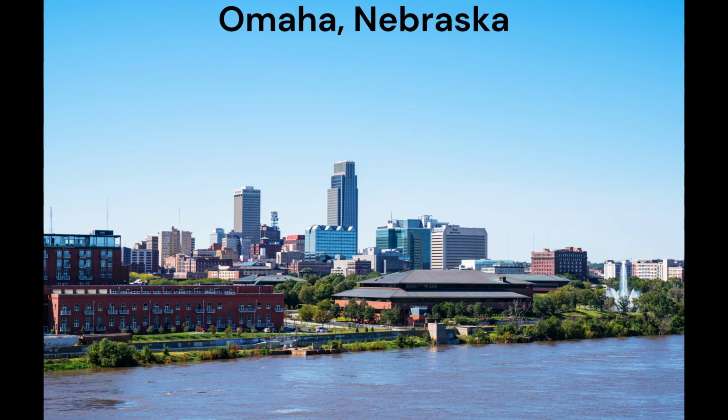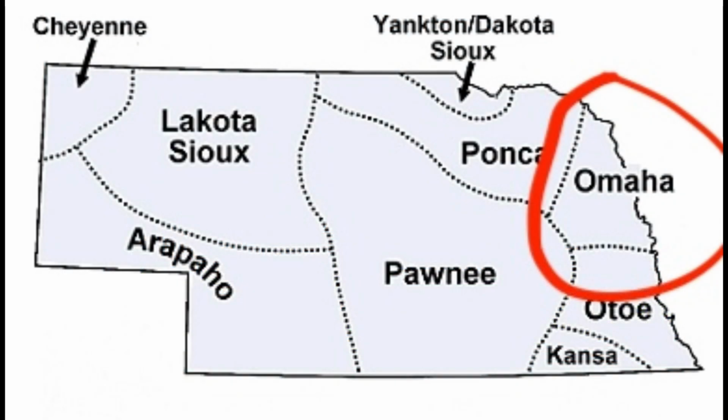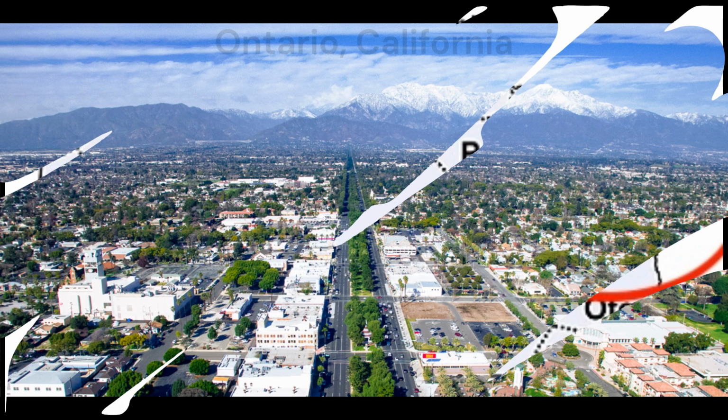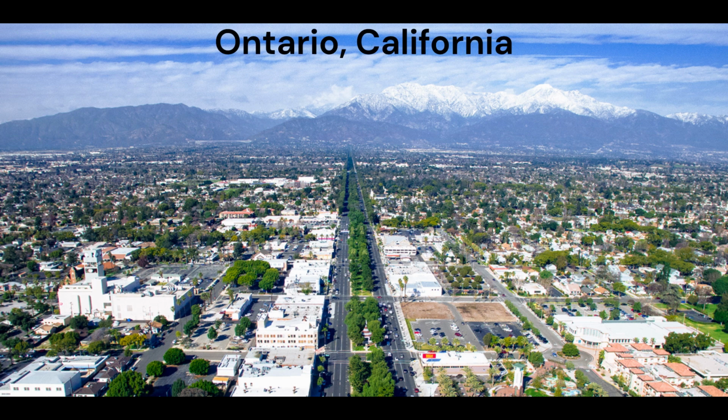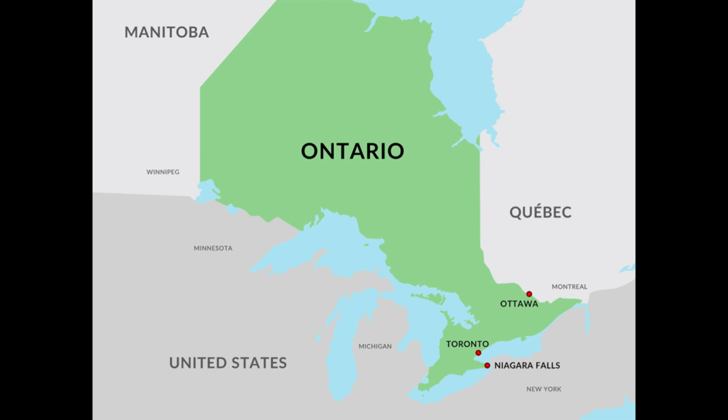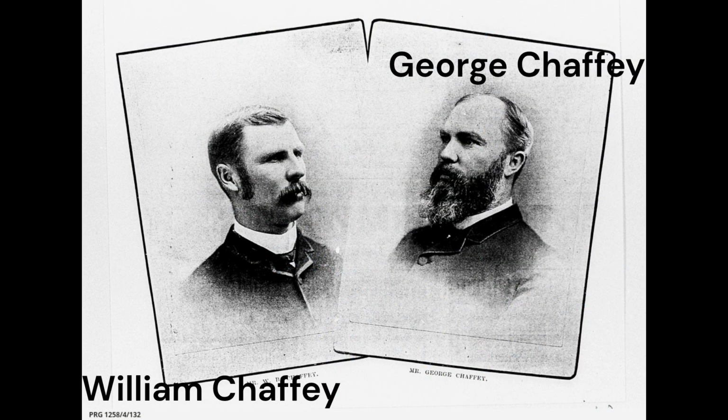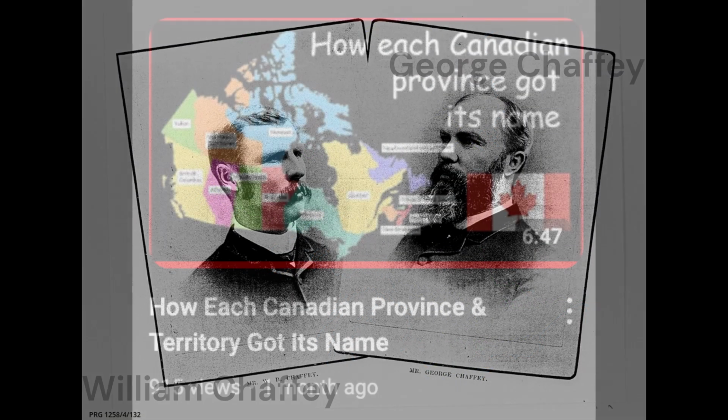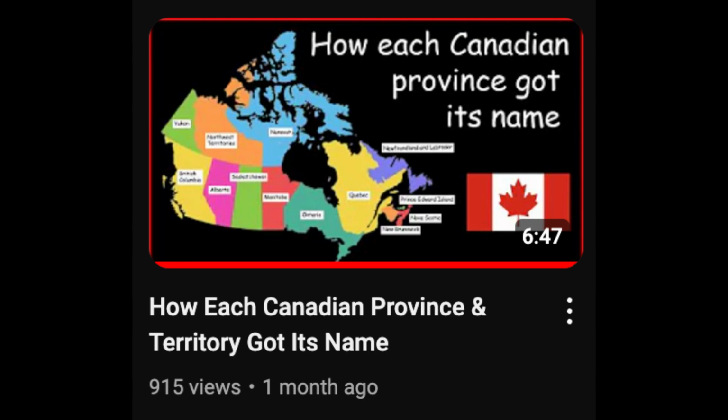Omaha is simply named after the indigenous Omaha tribe who inhabited the area of present-day eastern Nebraska, which includes present-day Omaha. Next we have Ontario, California. Ontario was simply named after the Canadian province of Ontario, simply because the founders, George and William Chaffee, were from Ontario. If you want to know how Ontario got its name, then you can watch this video about how each Canadian province got its name.